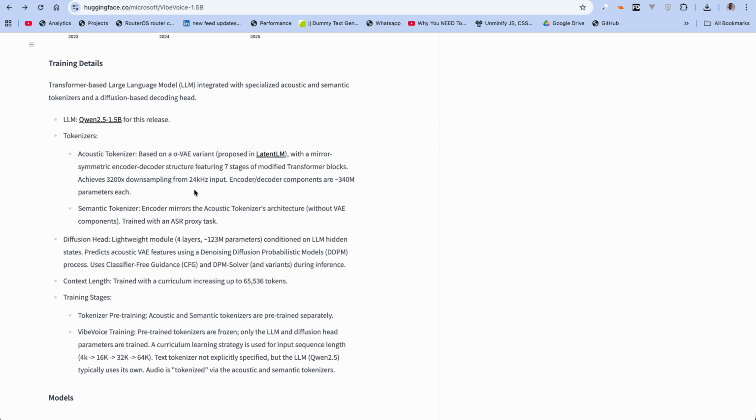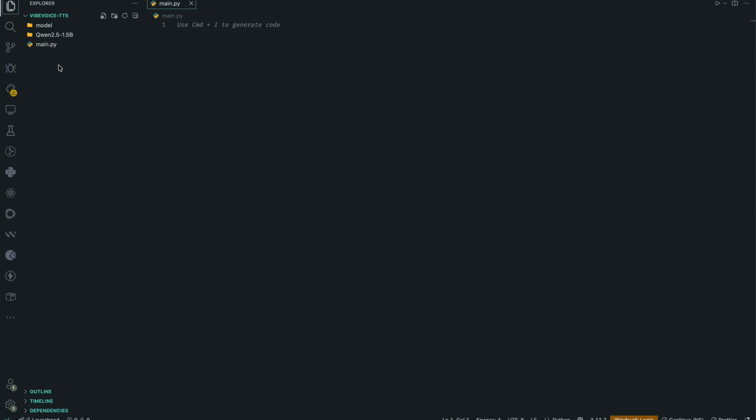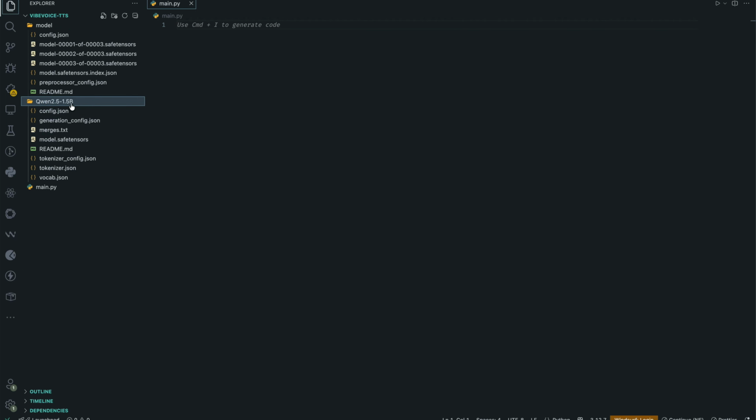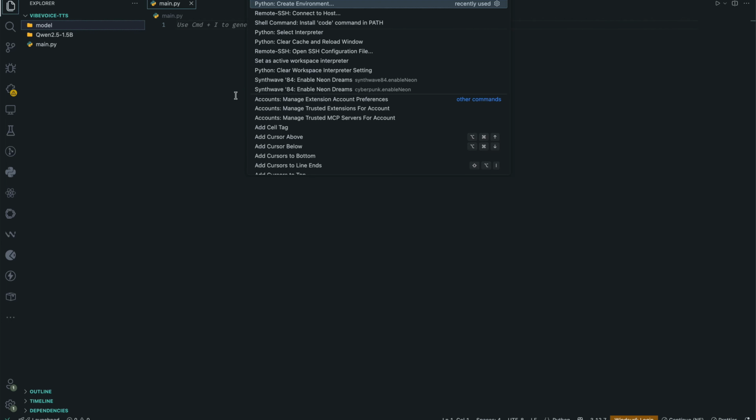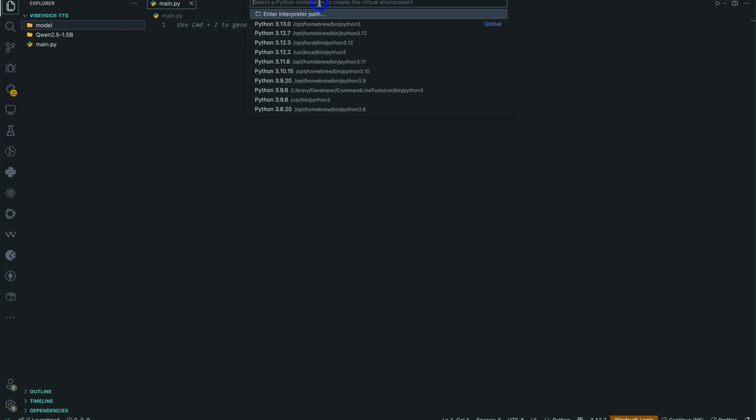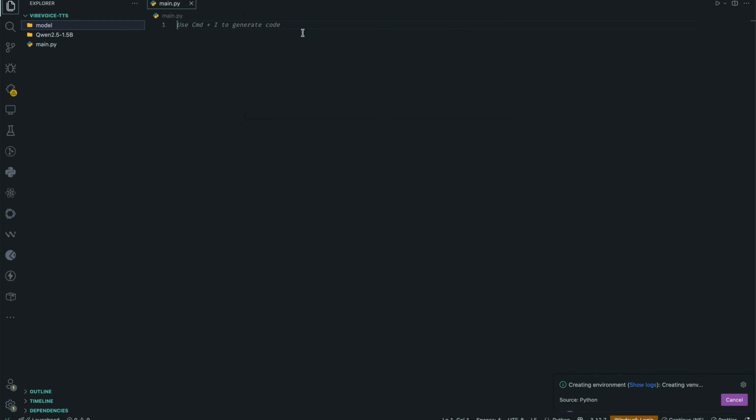Now let's head over to our project directory. So as you can see, I have main.py, I have the model directory, that's where I placed the model weights that we just downloaded, and I also have the Qwen 2.5 1.5 billion parameter model. I want everything to just be organized. That's why I did it this way. Anyways, I'm going to open up our terminal, but before I do that, let me create a new environment, and I'm going to create a virtual environment, virtual env. I'm not going to be using Conda, and Python 3.12.